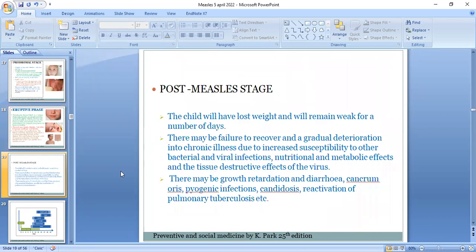Now the post-measles stage. The child will have lost weight and will remain weak for a number of days. There may be failure to recover and a gradual deterioration into chronic illness due to increased susceptibility to other bacterial and viral infections, nutritional and metabolic effects, and tissue destructive effects of the virus. There may be growth retardation and diarrhea, cancrum oris, pyogenic infection, candidiasis, reactivation of pulmonary tuberculosis, and others.